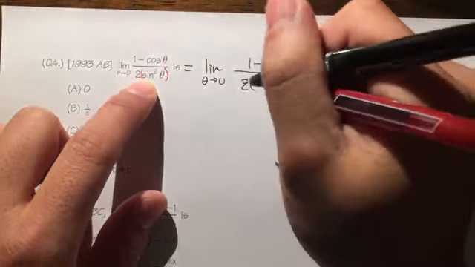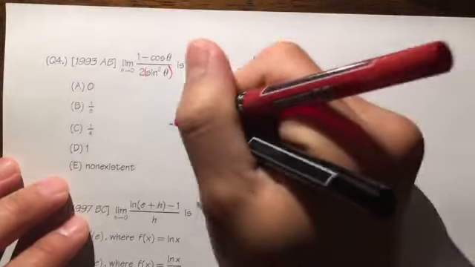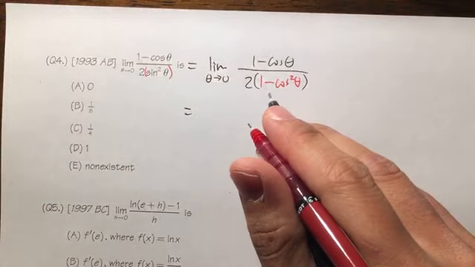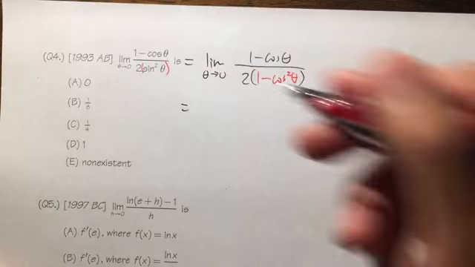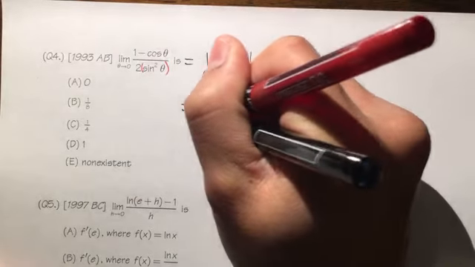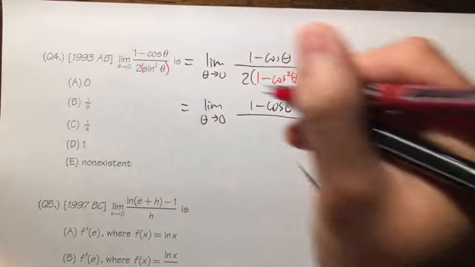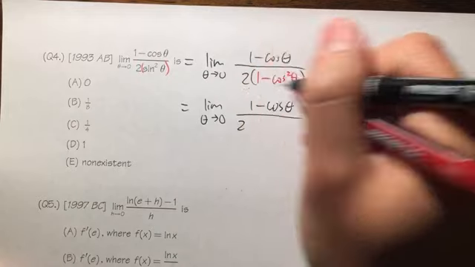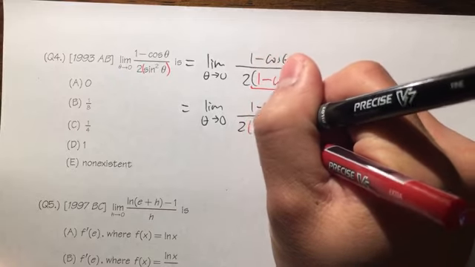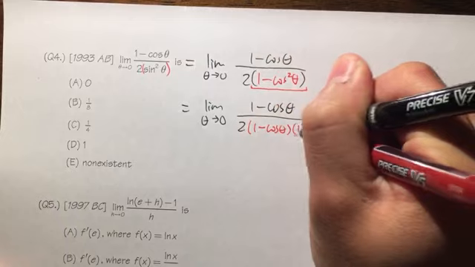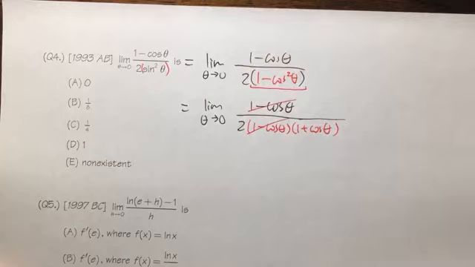This right here, you can use the identity 1 minus cosine squared theta. And the good thing about using this is that we can actually factor it as a difference of 2 squares. You don't have to multiply, you can actually factor it, right? Let me show you. This is the limit as theta approaches 0. On the top is 1 minus cosine theta, and we have the 2 in the front. And this right here is like 1 squared minus cosine squared, which you can factor as 1 minus cosine theta times 1 plus cosine theta. And as you can see, this and that cancel each other out.